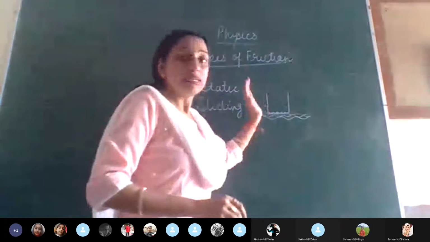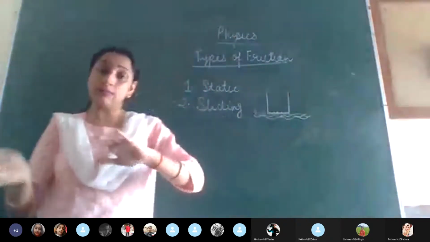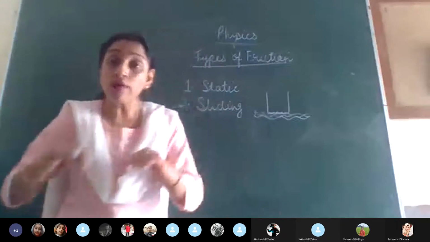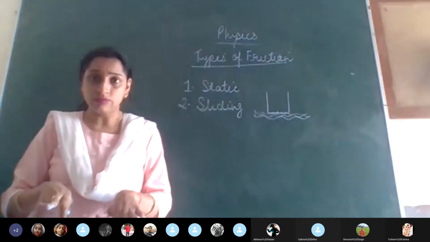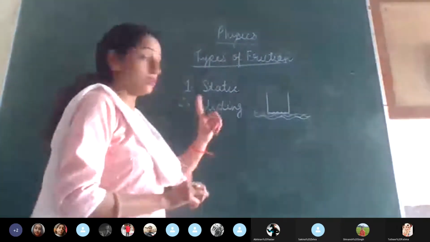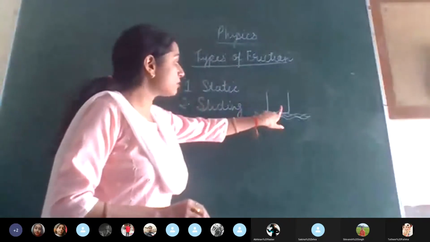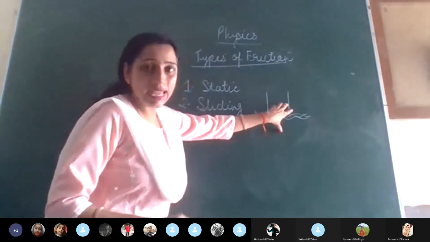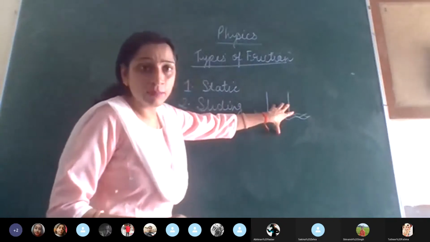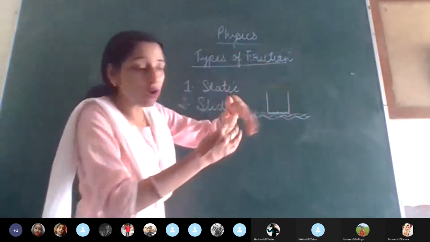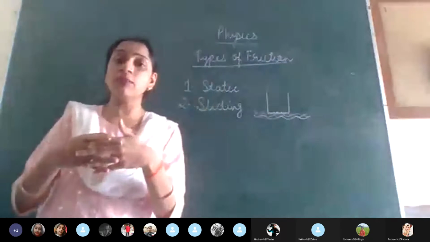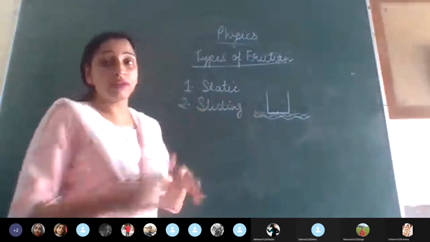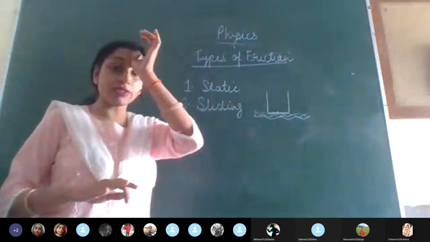Now children, here in the second case we are seeing something different, when we are moving something on the surface. I just forgot to tell one thing. The reason behind this is that it gets sufficient time to form the interlocking, and the interlocking has formed so well that friction is more, and we have to apply more force to overcome the friction.